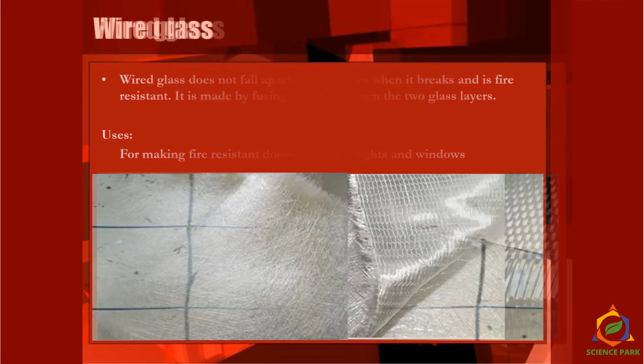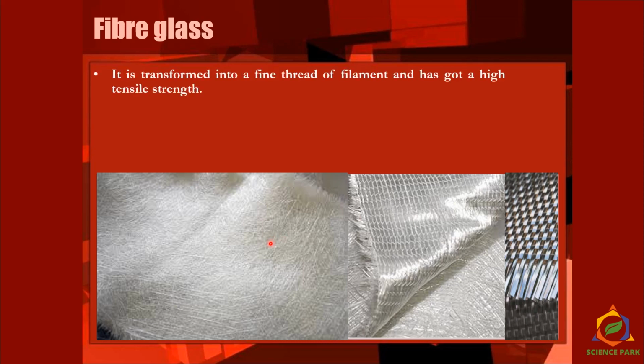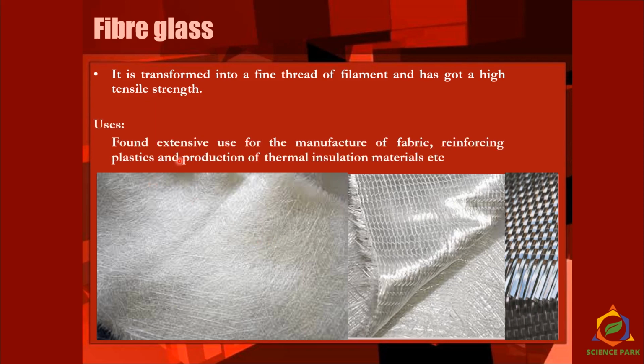Then let's see fiber glass. Have you ever seen such fiber glass anywhere? We use such fiber glass for extensive manufacturing of fabric, for reinforcing plastics, and we produce thermal insulation materials out of that, so that we can even use it as a uniform for people who work in furnaces or near furnaces.